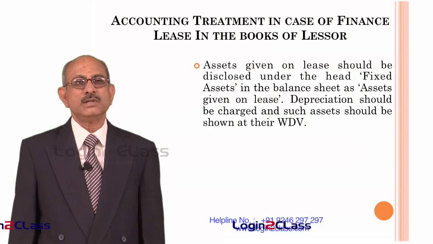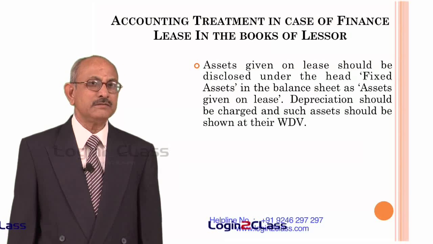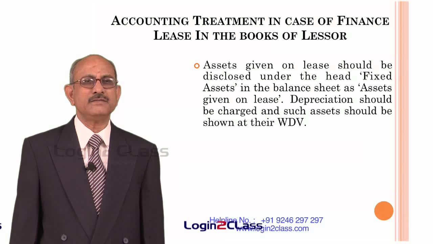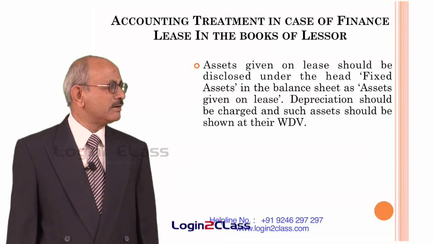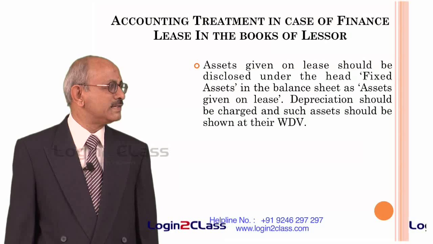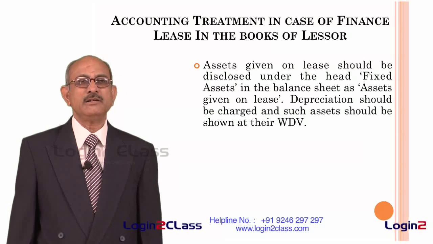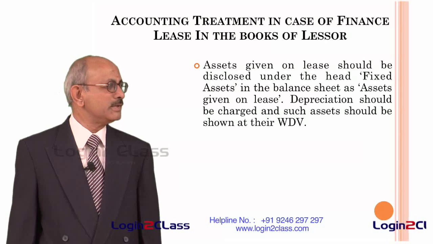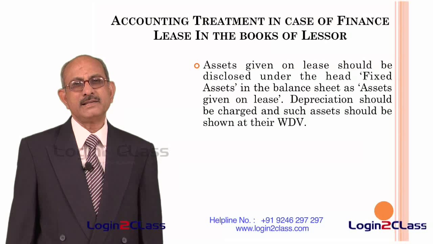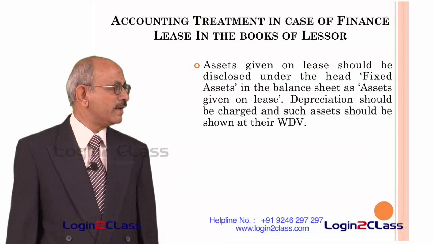So, in order to distinguish between the assets which are used by the lessor himself in his own business as distinct from the assets which he has given on lease, there is a separate column introduced under the fixed assets known as assets given on lease. And all such assets, depreciation will be charged and they will be shown at their written down value. That means depreciation is based on WDV method, and as at the balance sheet date, the lease assets will appear at their written down value.